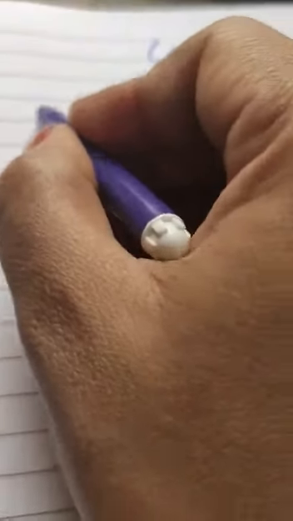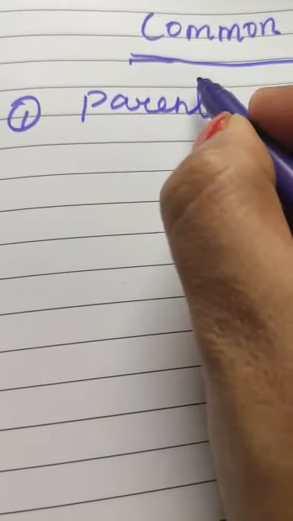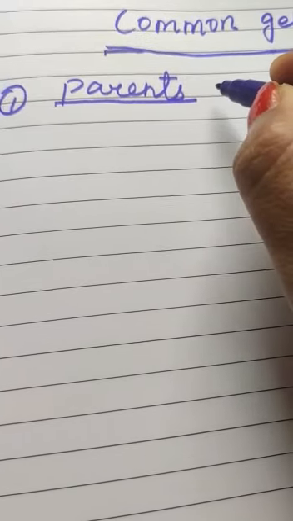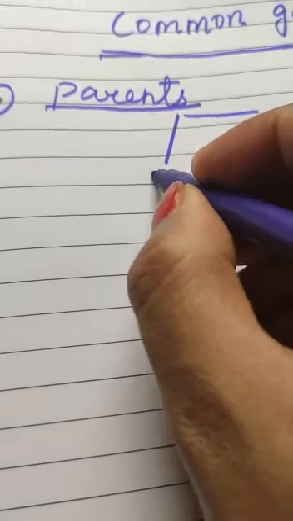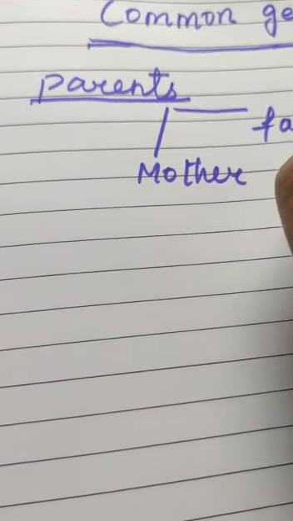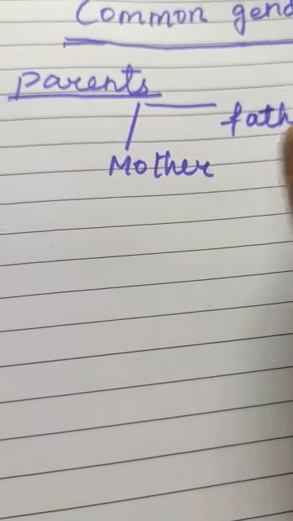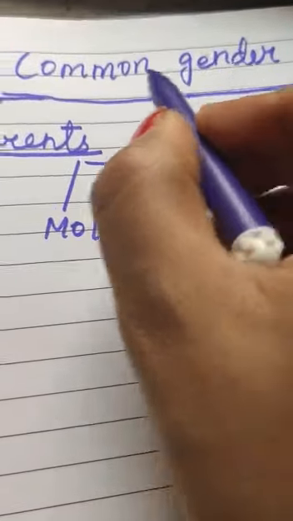The first example you can easily understand for common gender is your parents. The word parents. Children, how is the word parents formed? Parents is formed by mother and father, both. Okay. And what is the meaning of common gender?